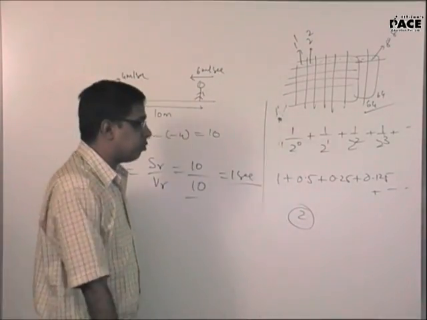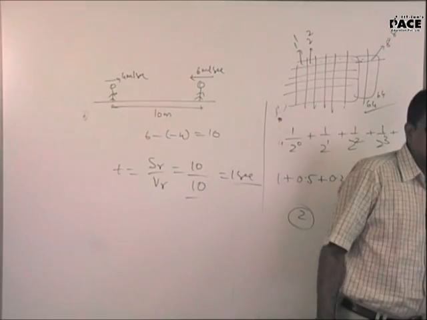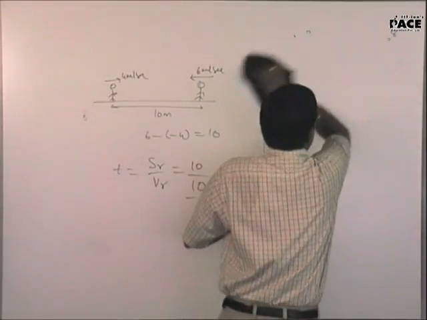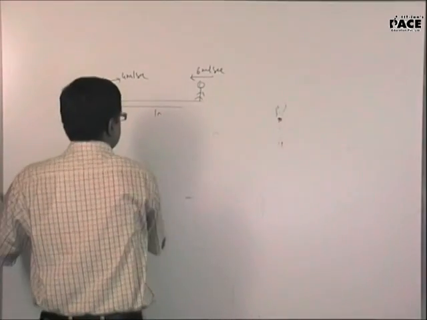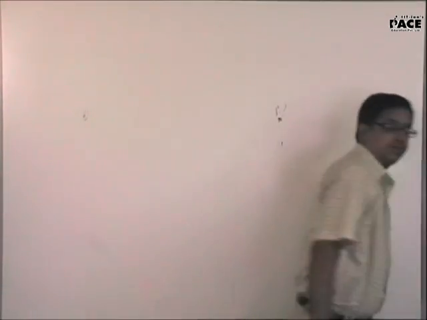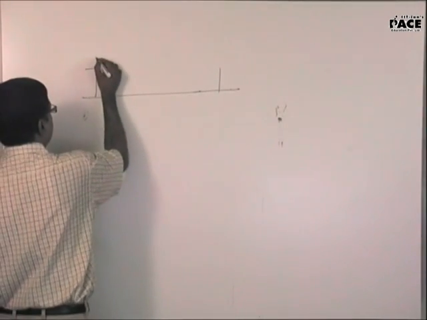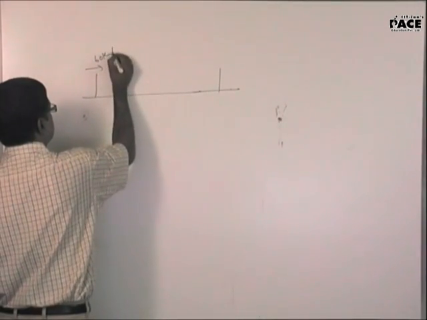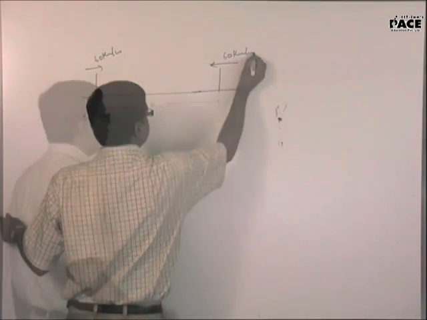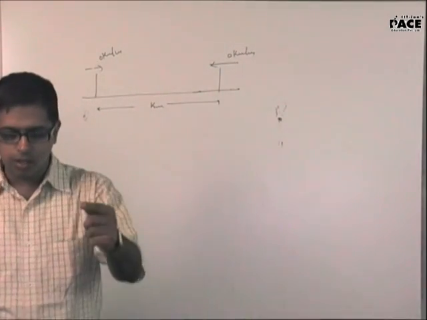So now have a look at one such type of problem based on geometric progression. Using relative velocity, the question comes this way, that two trains on the same track, both are moving with 60 kilometers per hour and 60 kilometers per hour. Let's give convenient numbers.